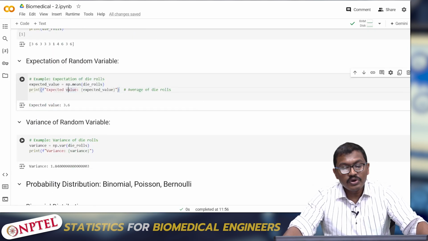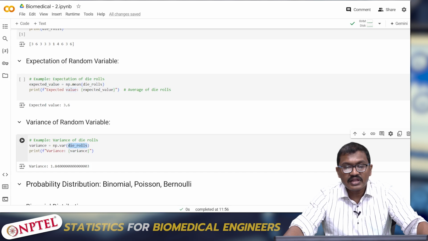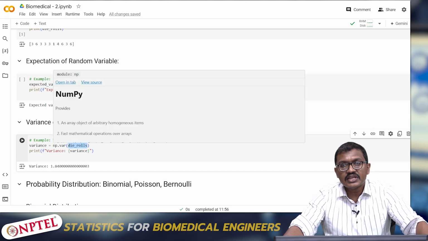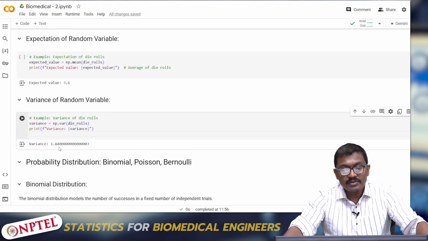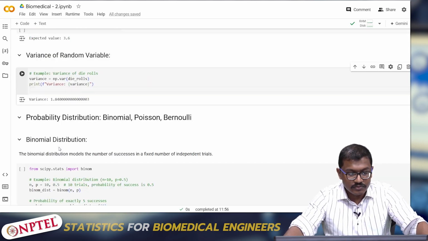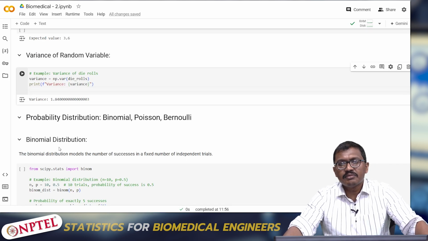Similarly, we can find the variance of a random variable. To do that, we have to use a function called np.var. This again is an inbuilt function. We just use np.var and call the random variable die rolls. It will give the variance of all the elements inside the random variable, which is 1.84. So again, just an introduction: how to declare a random variable in Python, how to call an expectation, and how to call a variance.